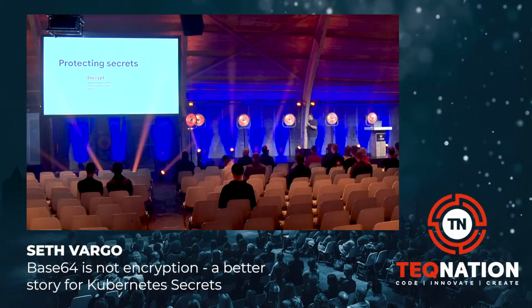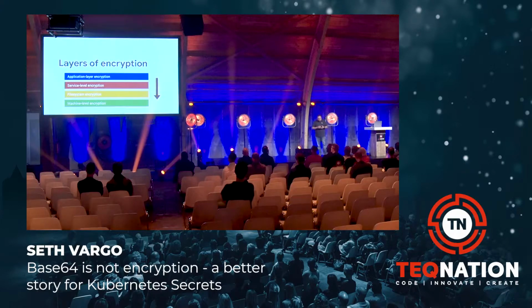Like I said, we're going to focus today mostly on the encrypt category. You should be encrypting secrets at rest and in transit. What does that actually mean? Well, there are often multiple layers of encryption in a system. You may have machine-level encryption, which is where you actually encrypt the hard drive, something like Apple FileVault or Windows BitLocker, where you're encrypting the whole drive. And that whole drive is encrypted with one encryption key. If an attacker is able to brute force that key or have access to that key, they have access to all of the data on the drive in plain text.